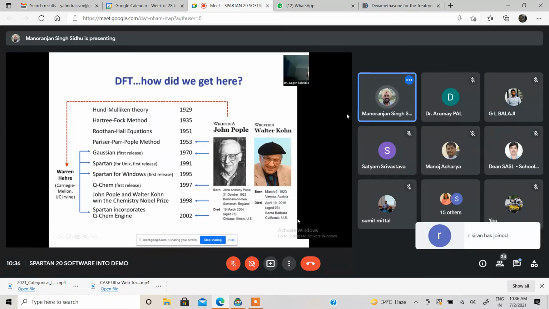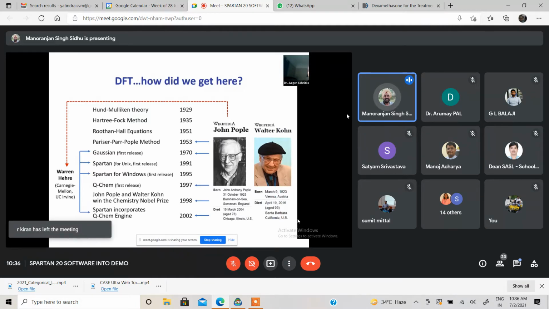It was in his lab, and Dr. Warren Hehre at that time was a student doing his PhD under Dr. John Pople. When Dr. Hehre wrote his thesis for his PhD work under Dr. John Pople, that is the first time that they wrote the code for Gaussian. The Gaussian first release happened in 1970, but of course the process of writing the code started before 1970. But in 1970, the first code of Gaussian was released, and it was based on the work of Dr. Warren Hehre and Dr. John Pople's team.